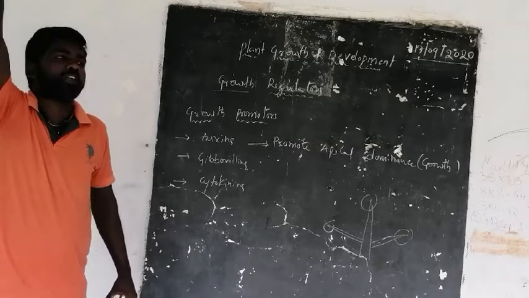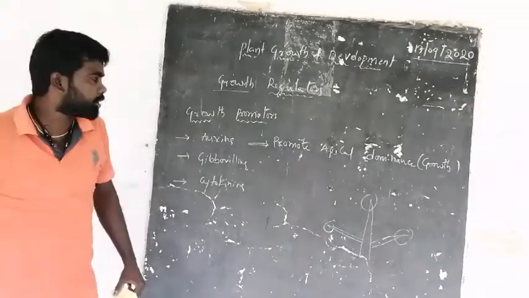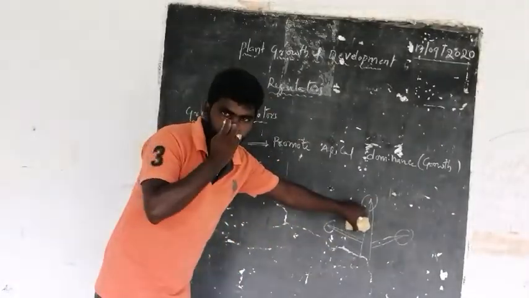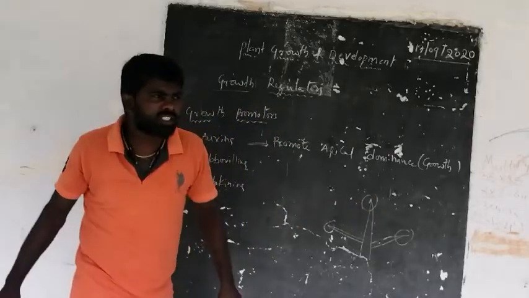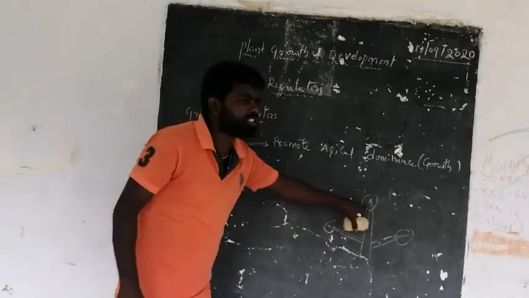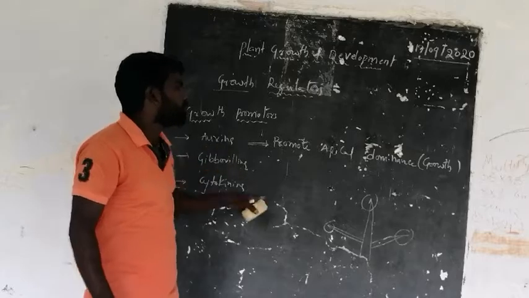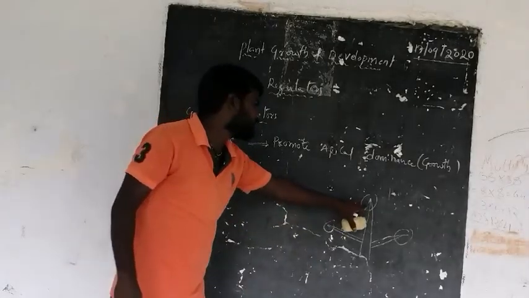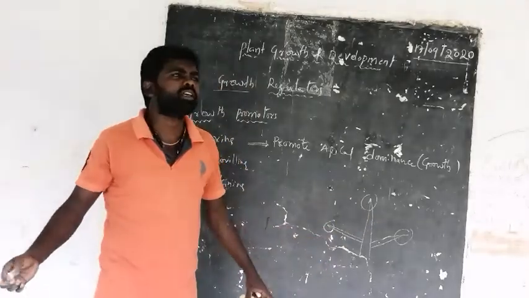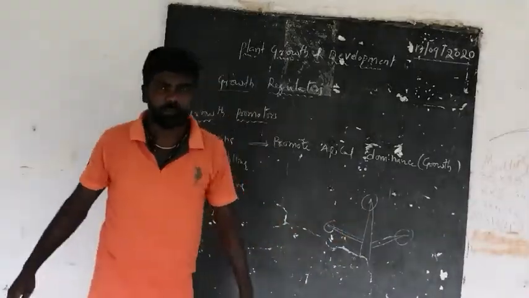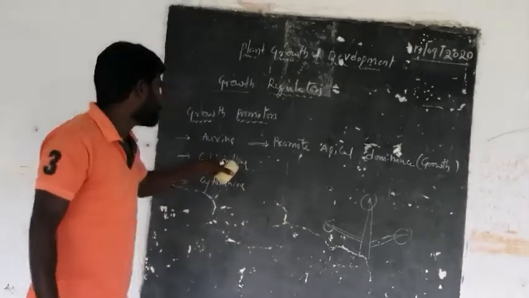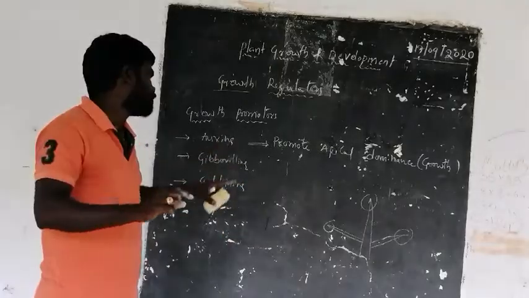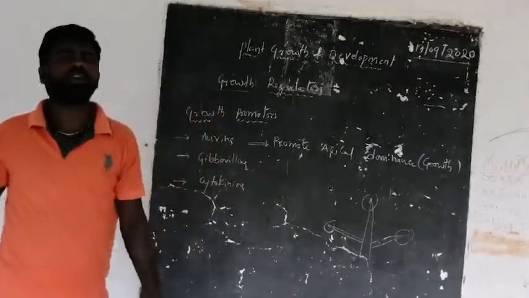This is the apical or tip region, and for the growth of this tip region, these auxins promote the growth of the end or tip region of any branch or any stem of the plant body. This is the function of auxins, in short form, and they promote the apical